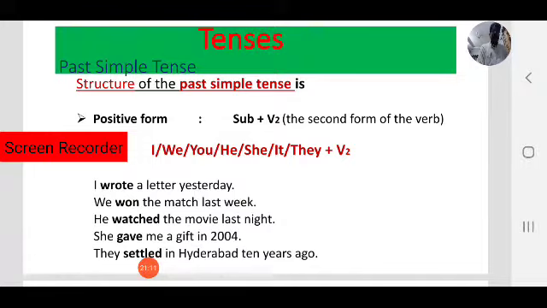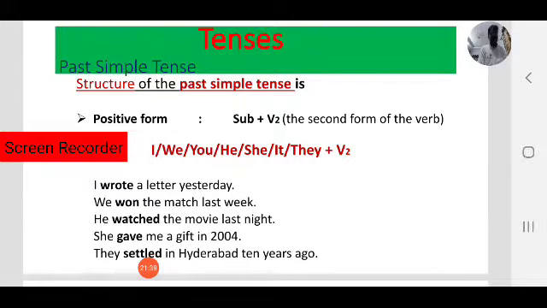Let us see some examples. I wrote a letter yesterday. Observe the sentence, and also find the time phrase. That is also important. When did I write a letter? Yesterday. That is the specific time. Observe the verb. What is the verb here? Wrote.